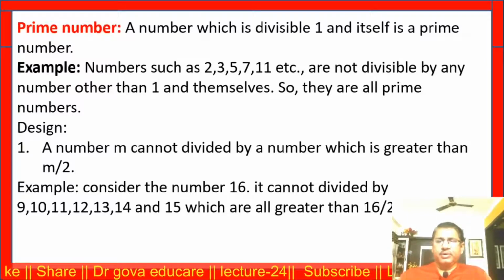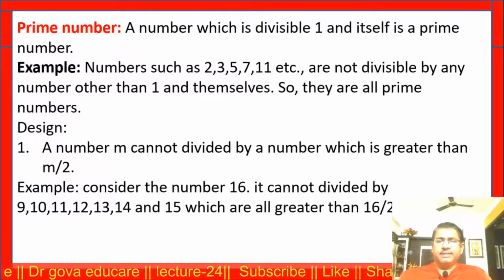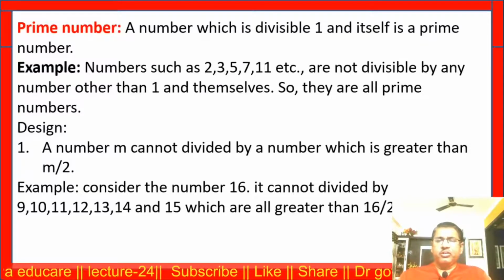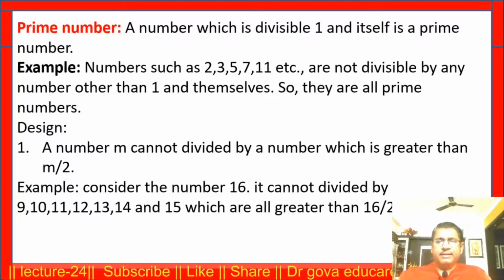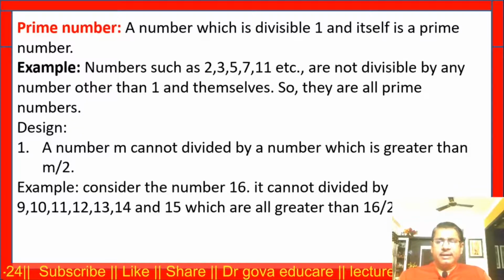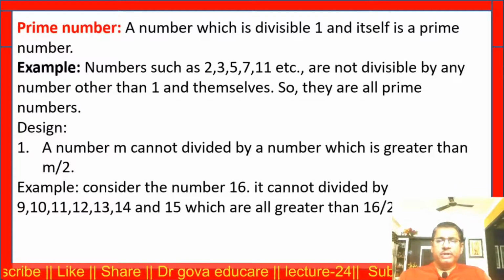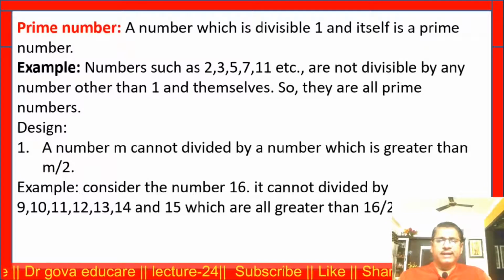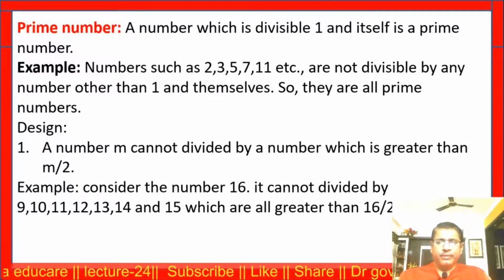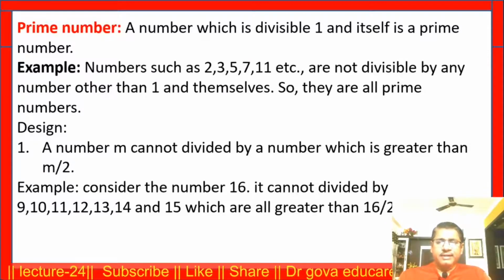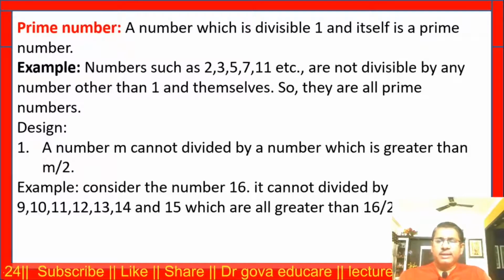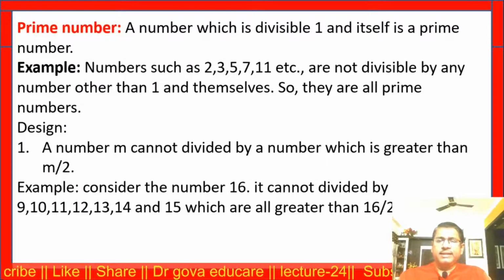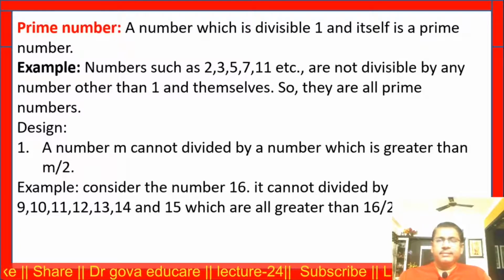Say for example, 16. 16 cannot be divisible by 9, 10, 11, 12, 13, 14, 15. Now these numbers are all greater than 16 by 2. Only the numbers less than or equal to 16 by 2 can divide 16.